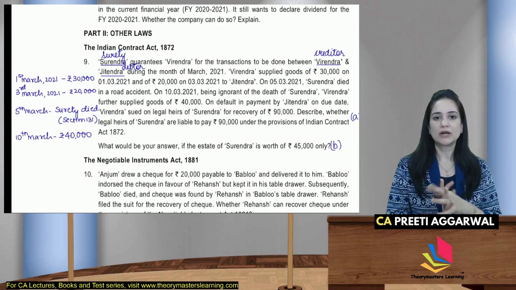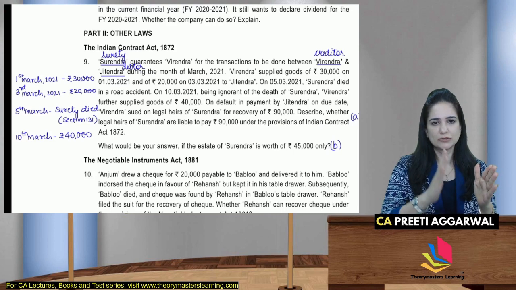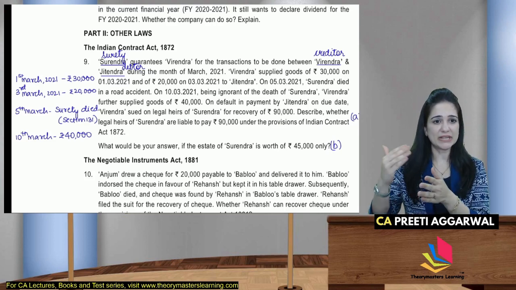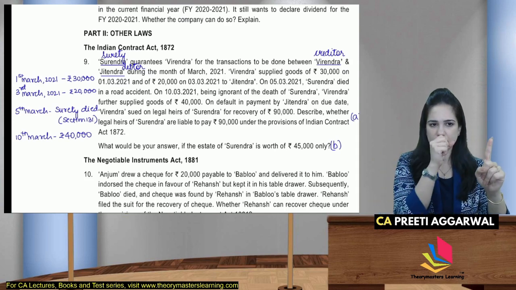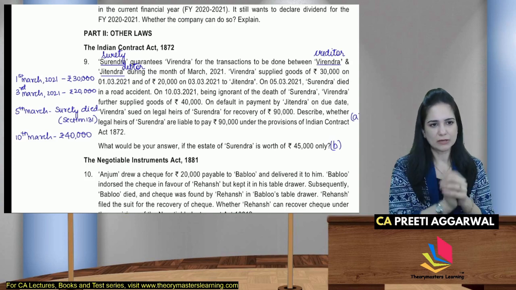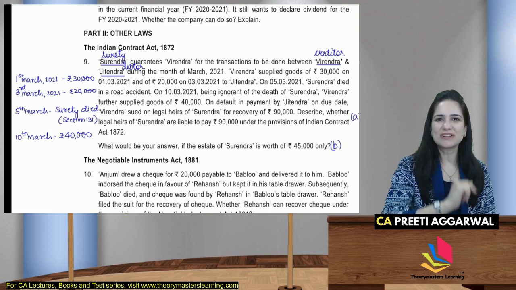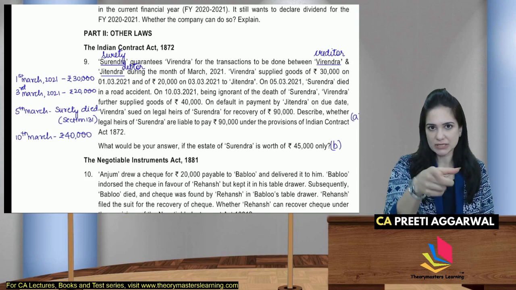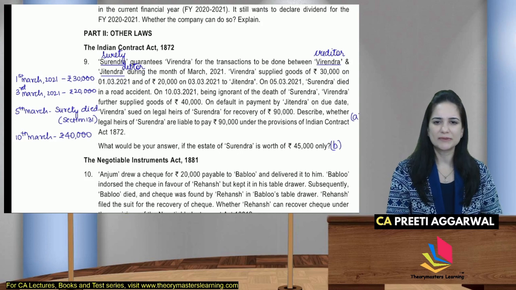Now I will proceed. Virendra supplied goods of 30,000 on 1st, 20,000 on 3rd to Jitendra. Then on 5th, Surendra died. Oh God, there are so many dates and events. 1st March, see how I have written. 1st March, goods 30,000. 3rd March, 20,000. 5th March, surety died. Arey, death! Section 131. Revocation, 130. Revocation by notice. Sorry, revocation by notice, 130. Died, 131. Immediately click hona chahiye.